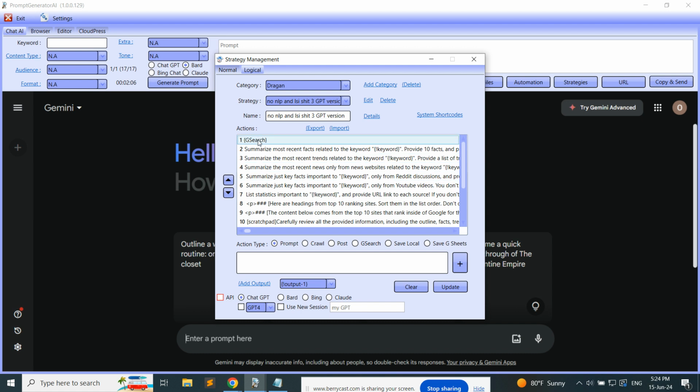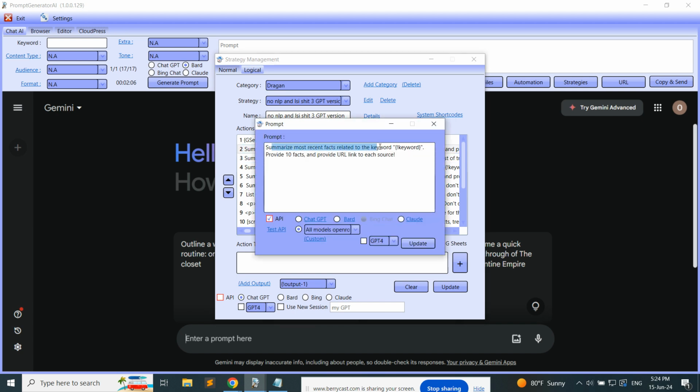G search is going out there and scraping the top 10 results. You can scrape, like I said, fewer than 10. You can do whatever you want, but it's scraping the top 10 results, and it's doing that literally in seconds. I think it's taking 5 to 10 seconds max. I forgot, to be honest. And then everything else what I showed you over there. So let me just guide you quickly through how I'm doing this.